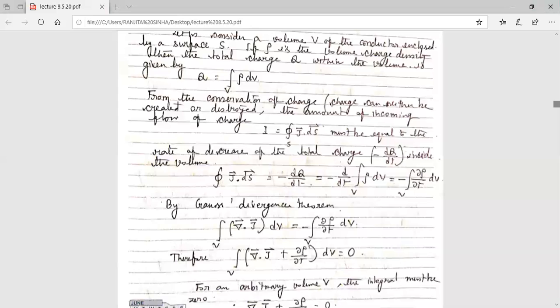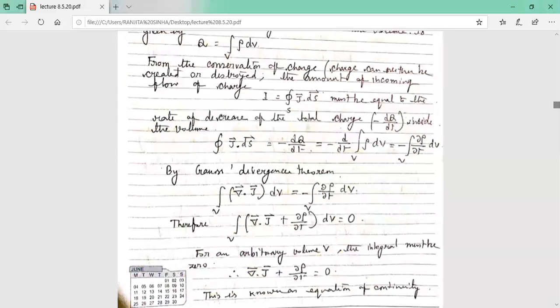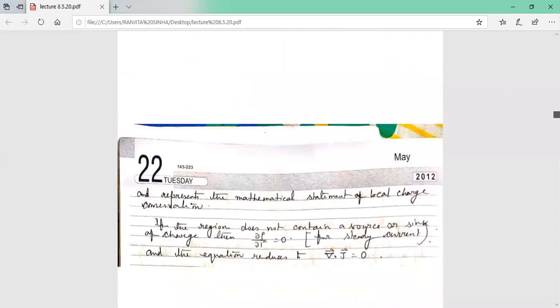Now for an arbitrary volume V, the integral must be 0, so this portion is 0. So divergence of J plus del rho by del t equals 0. This is known as the equation of continuity. It may be given in an MCQ, or it may be given as a short answer type question. So divergence of J plus del rho by del t equals 0. This is the equation of continuity.